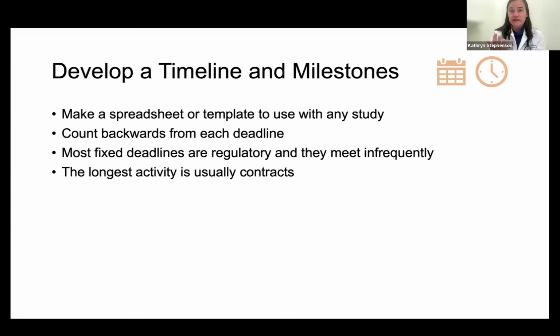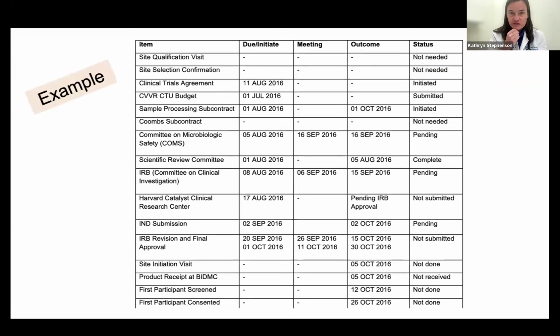So this is a snapshot of a study from years ago, one of my earlier milestone templates that helps you map out all of the pieces. It starts all the way from the top, which is site qualification, which means how you're picked to do a study, and especially for a clinical trial, that's a more formal process, down to when you plan on having your first participant screened and consented to be in your study.